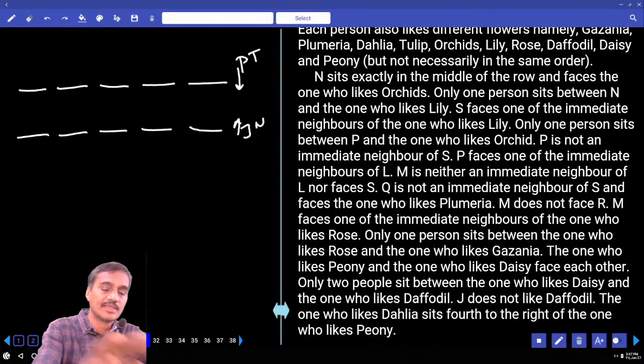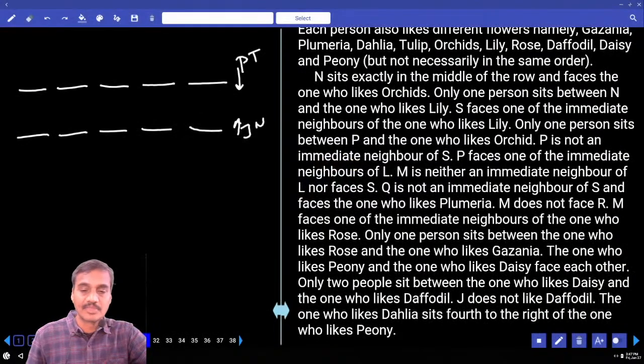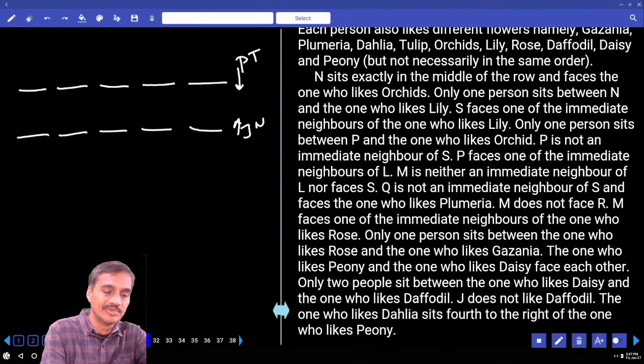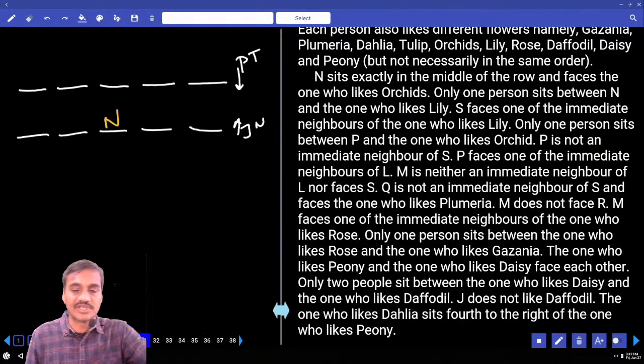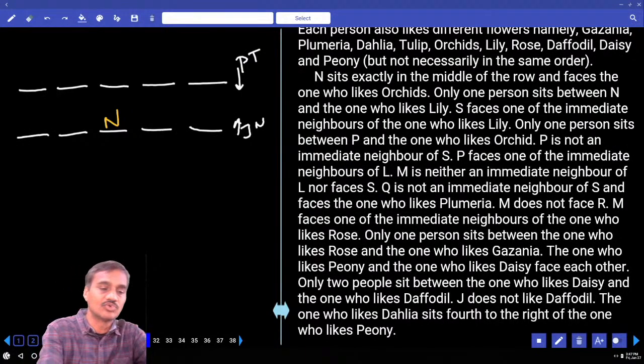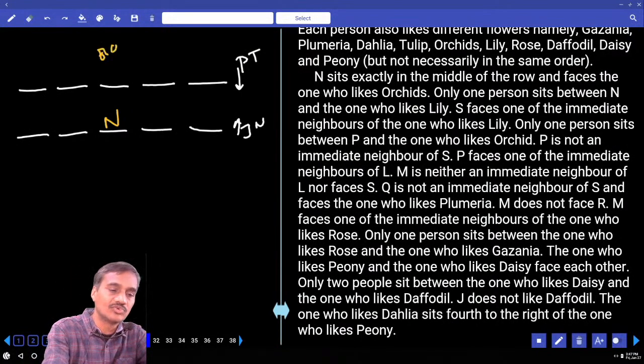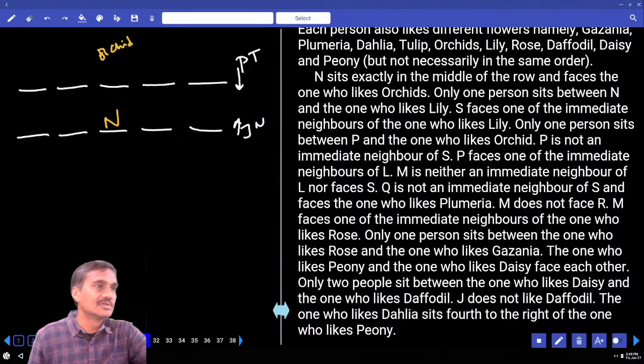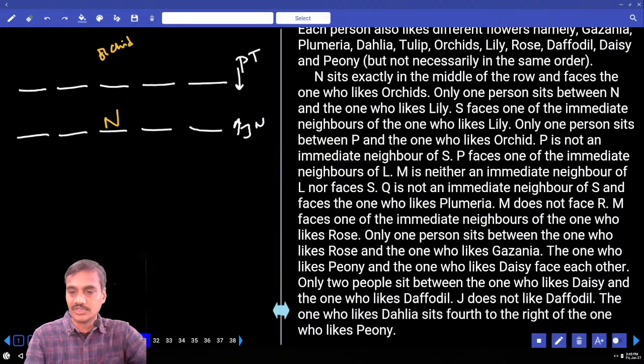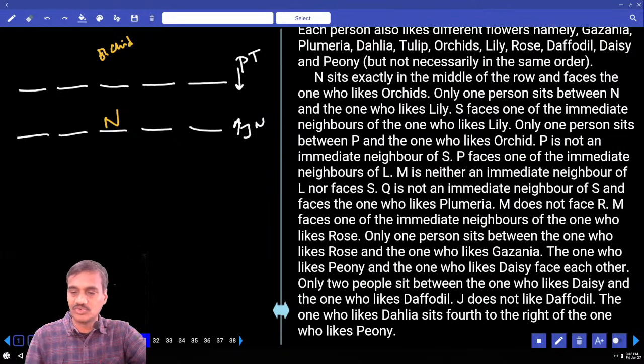Flowers are also given. Hence N sits exactly in the middle. N is exactly at the middle. I am fixing N at this place. N faces the one who likes orchid, and the one who likes orchid is at this place. Clear? And next one. Only one person between N and the one who likes lily.